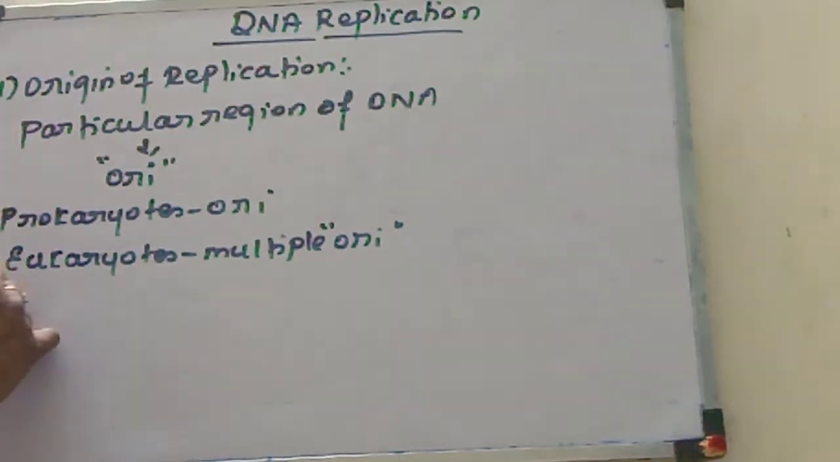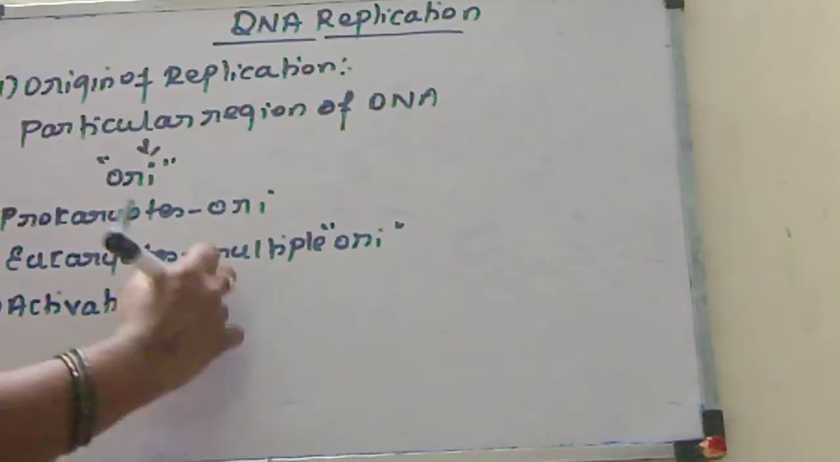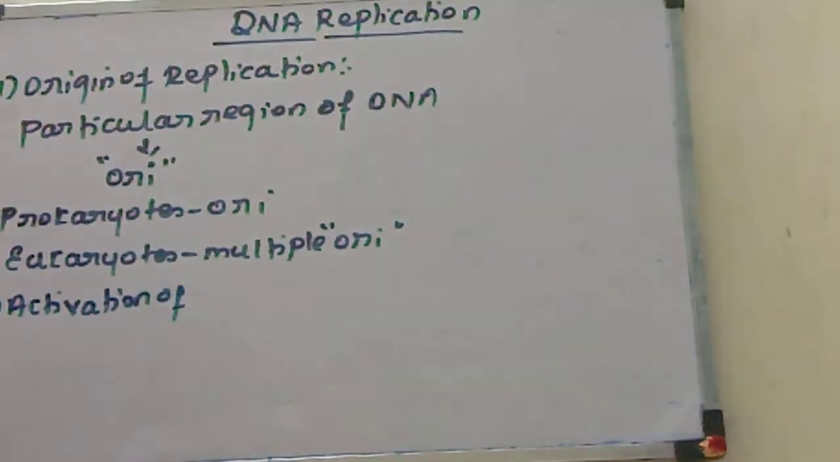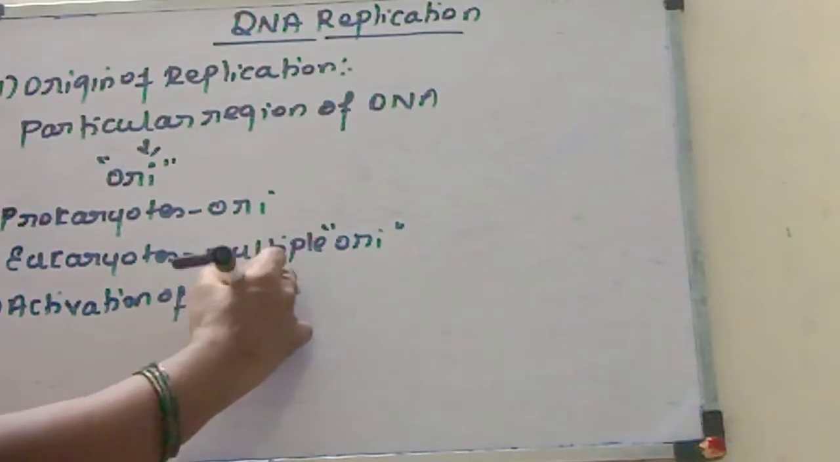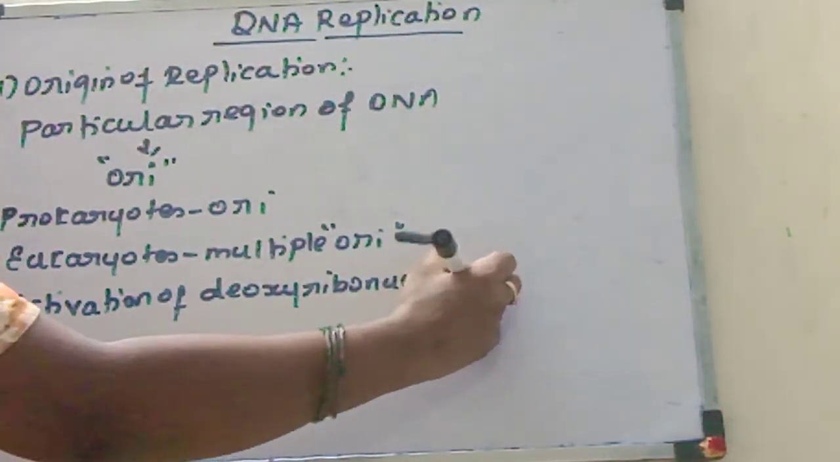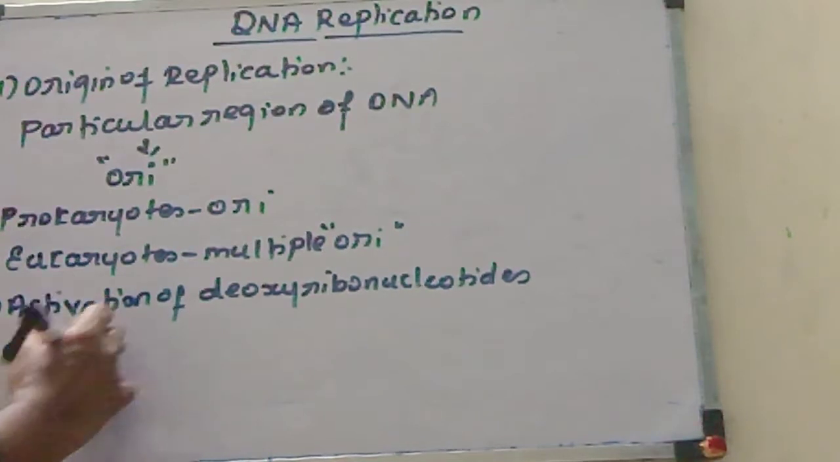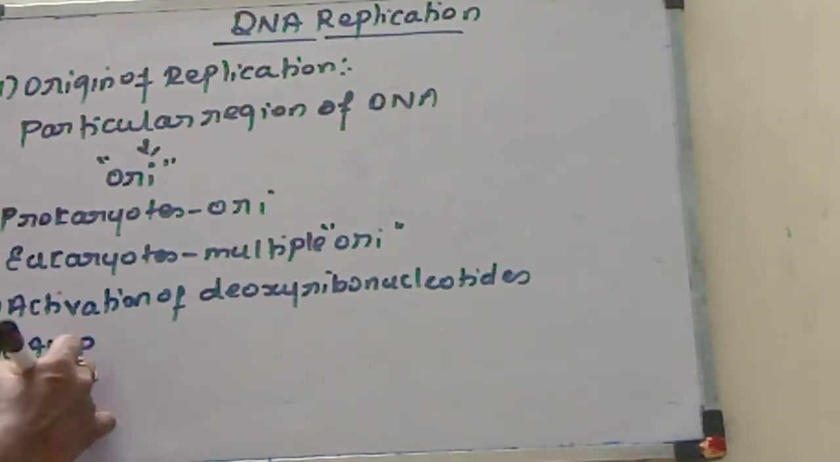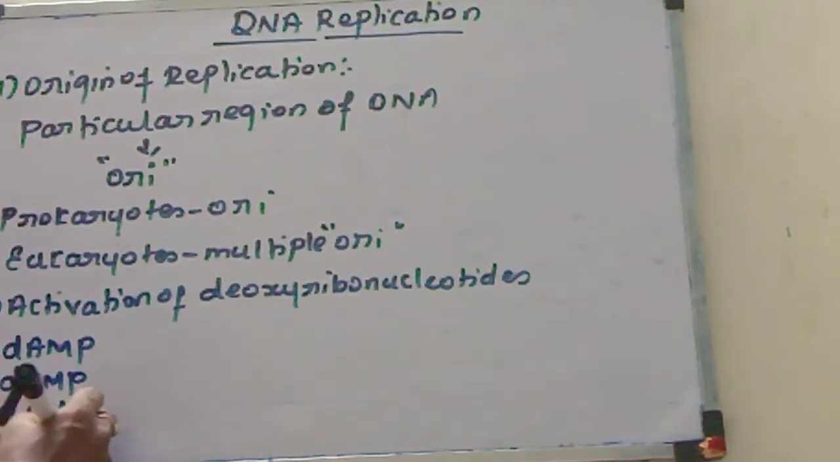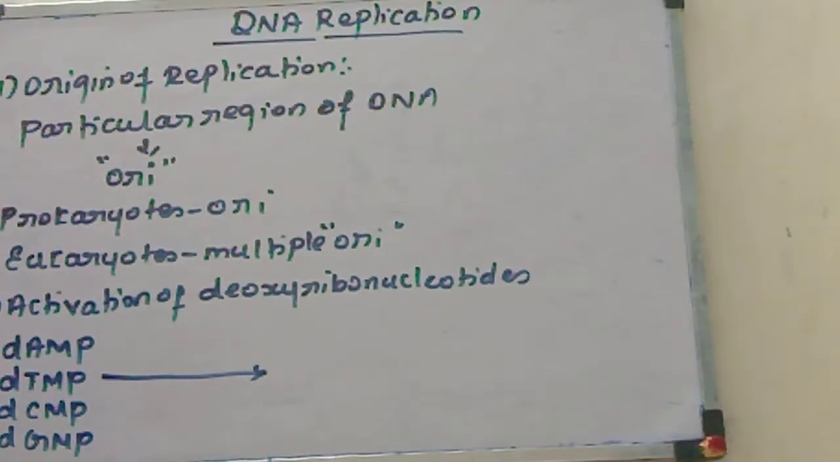And the second step, activation of nucleotides. Because for DNA replication, nucleotides are very important. So activation of deoxyribonucleotides, because the nucleotides are present in inactive form. Actually they are present in their monophosphate form: adenosine monophosphate, thymine monophosphate, cytosine monophosphate, guanine monophosphate. So they should be activated to their triphosphate form.